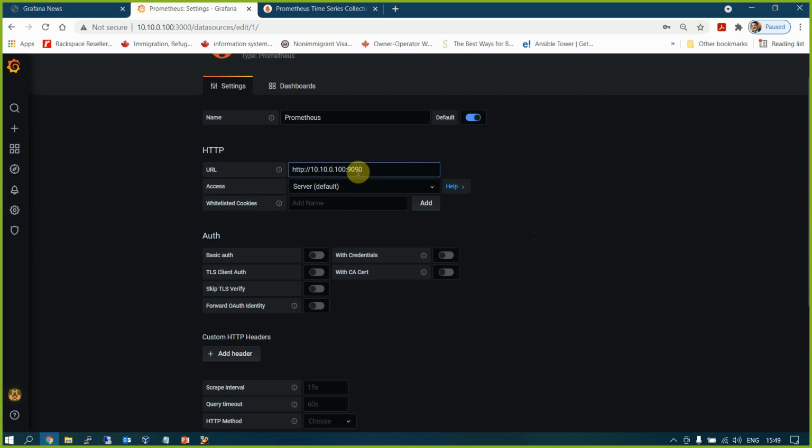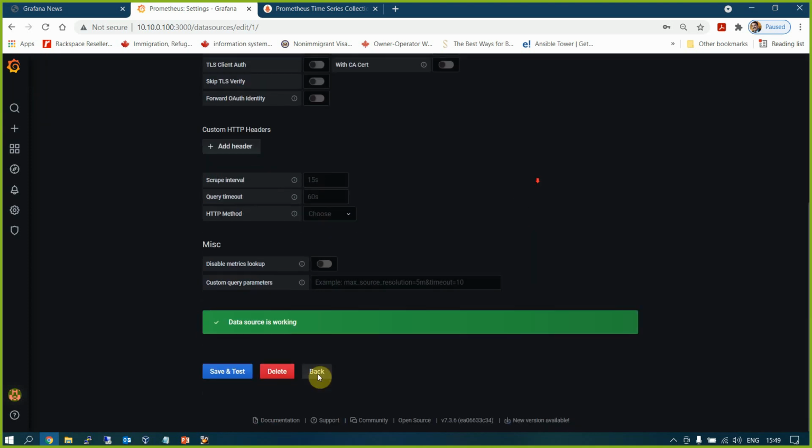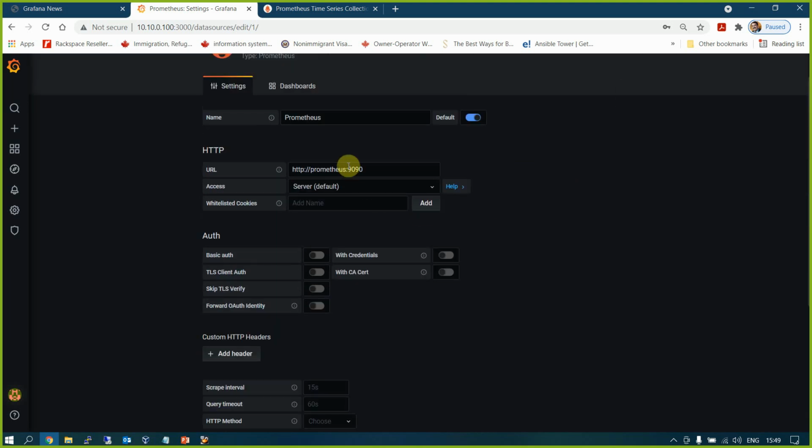Alright, now I know what it should take. It should take Prometheus. It will take by the host name. It will take this Prometheus, I know. And see, it is working. So you type the IP address of the machine, or you type Prometheus, because it's not localhost only this machine. It is running inside the container. So Prometheus is the name of the host machine in the container. So you are using Prometheus.